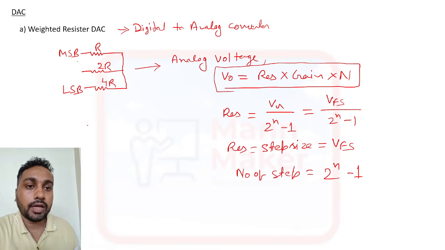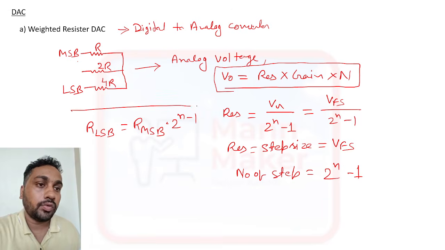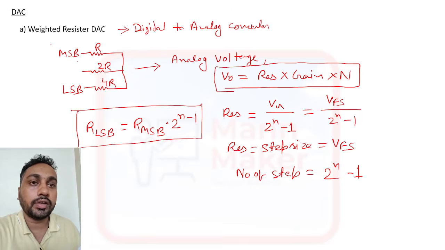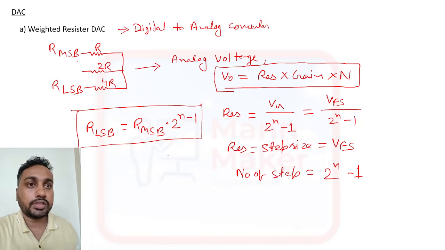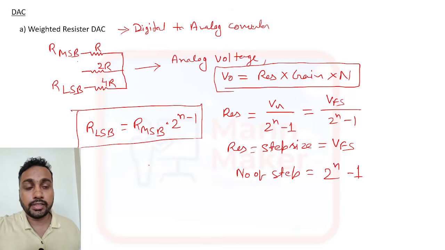Sometimes they will ask in a numerical to find LSB or MSB. So register LSB is equal to register MSB divided by 2 to the power n minus 1. This is the formula to calculate RLSB, and this is RMSB. So this is the formula for the weighted resistor digital to analog converter. Generally they will ask a numerical and give all the values. You just need to put in the formula and get the answer.